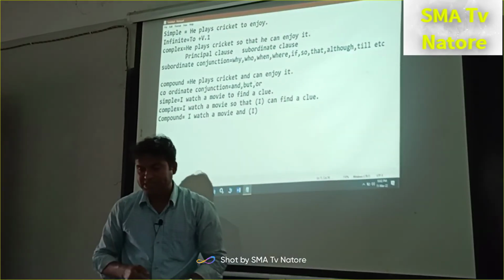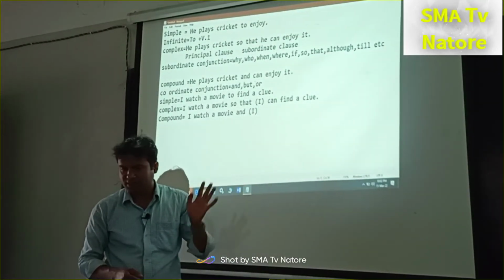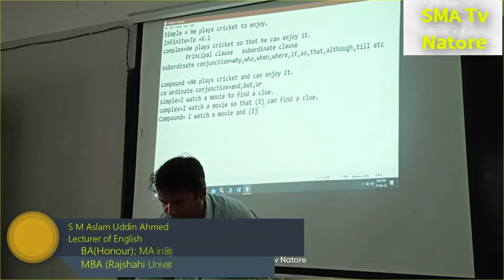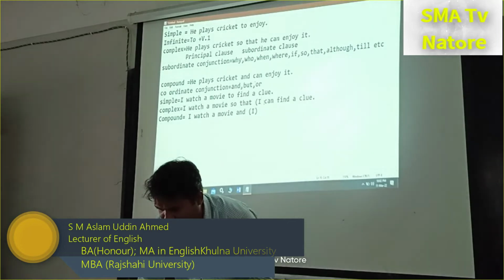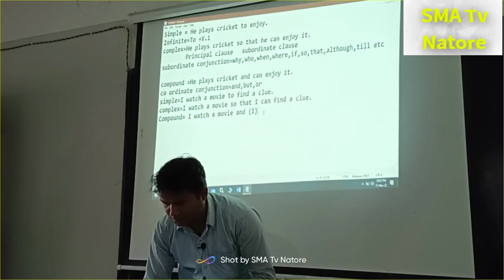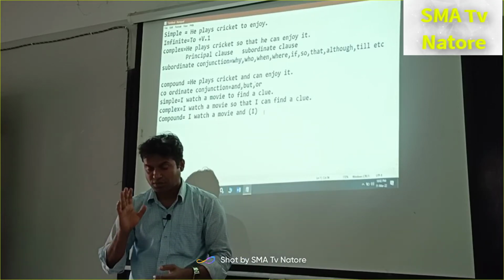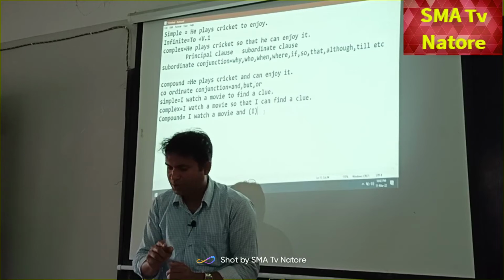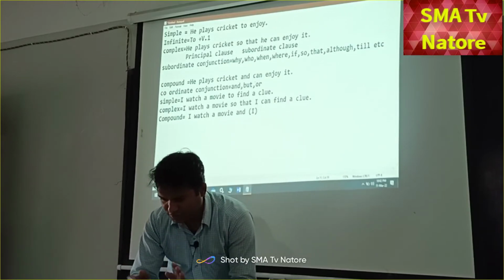So in the complex sentence you have to write down I, but in the compound sentence you have to put down that is complex sentence. You have to put down the I, that is, the subject is essential, but in compound that is not necessary. Okay, so next one is verb.